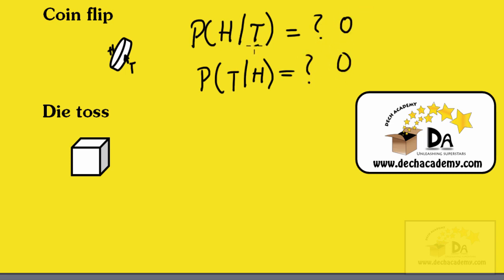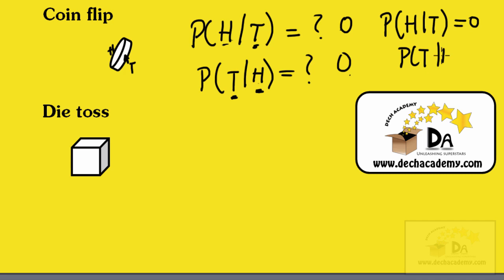If I flip a coin and I get tails, that means the probability of getting heads is 0. It's impossible to get heads. If I flip a coin and I get heads, it's impossible to get tails. So the probability of getting tails, given that the result is heads, is obviously 0. So I'll just emphasize the meaning of this notation. This expression here is saying, what's the probability of getting heads, H? But given that the result is tails, it's 0. What's the probability of getting tails, given that when I flip the coin, I got heads? It's 0. It's as simple as that.